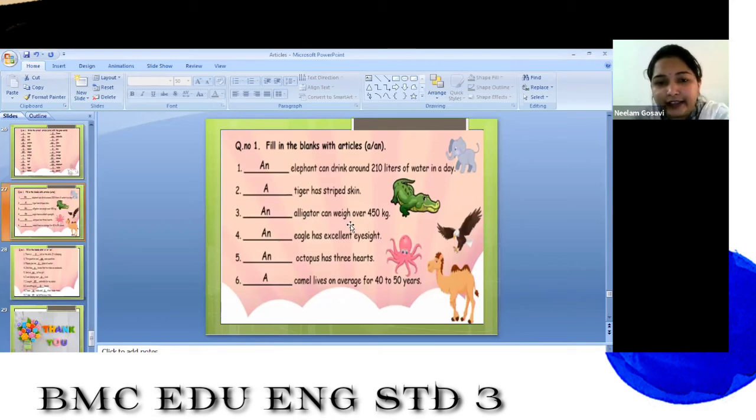Dash alligator can weigh over 450 kgs. My God, this much heavy. So, an alligator. Can you see? An alligator. The first letter of alligator is a vowel. So, we are writing an alligator can weigh over 450 kgs. Okay. Now, next.